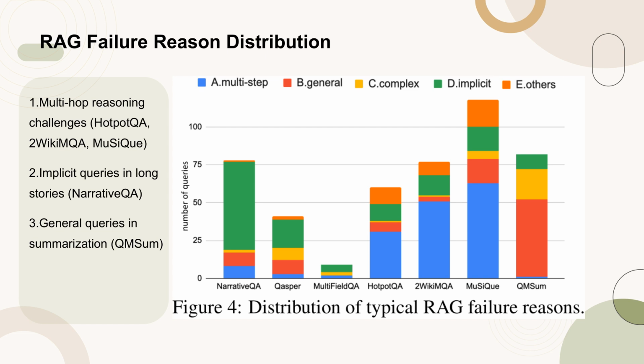In contrast, NarrativeQA, with its long stories and dialogues, faces issues with implicit queries that demand a deep understanding of the entire context, as shown in green. Additionally, QMSum, a summarization dataset with open-ended questions, experiences failures primarily due to general queries, highlighted in red. The other category includes multi-step questions with ambiguities, which are particularly difficult to answer.